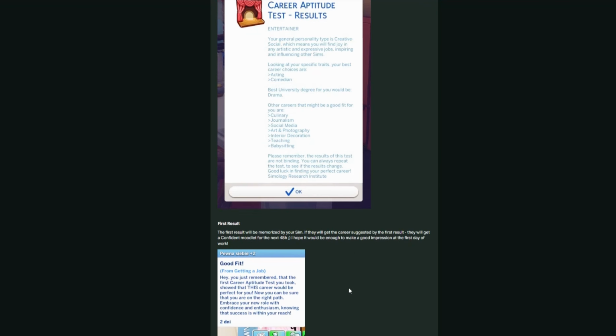I tend to always have my sims doing the same thing. Sometimes a really easy way to make your game a little bit more fun is to do a different career than you're used to, because you're going to get different chance cards and you'll have different tasks to do.